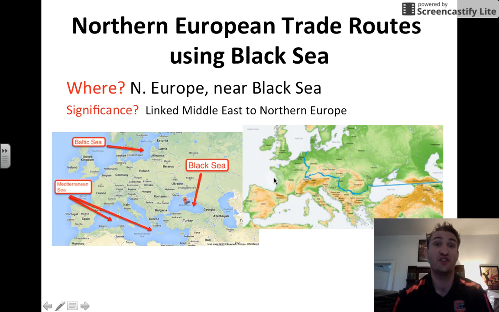Another trade route was the Northern European trade routes using the Black Sea. Here's the Black Sea, one of the biggest bodies of water in Europe. And you see how it links the Middle East and Eastern Europe to Northern Europe and Western Europe. And here is one of the routes you might take to get to Northern Europe from the Black Sea.